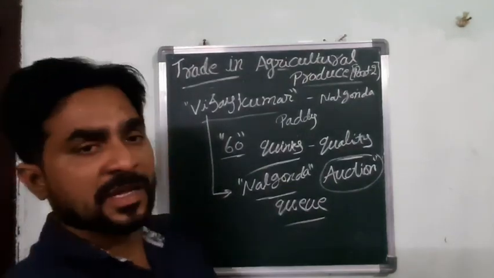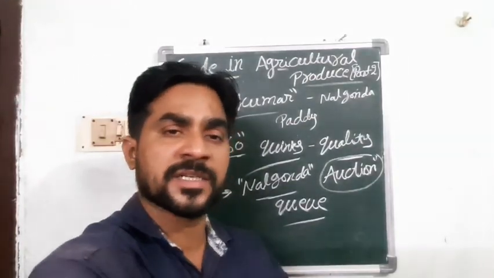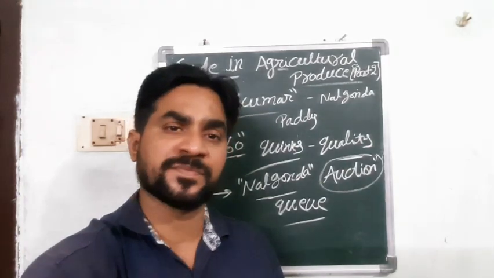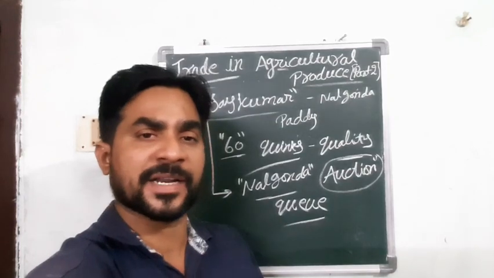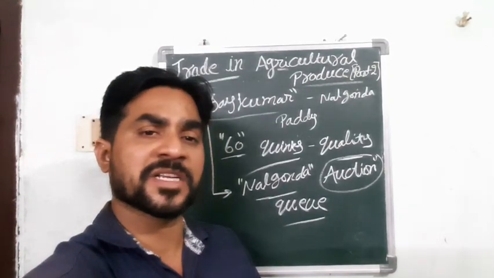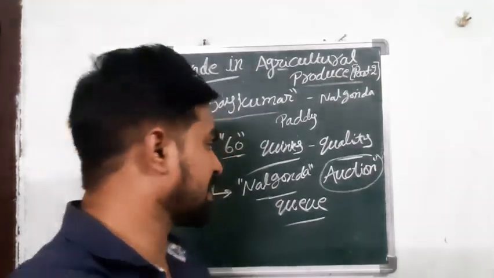Similarly here, there are different types of farmers. They came from different areas. They followed that queue in the Nalgonda market, and everyone is waiting for the auction and for the officers.